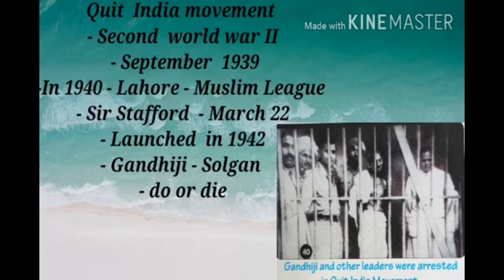Gandhiji and other leaders were arrested. There were violent protests all over the country. The Quit India movement made the British realize that they could not rule India any longer by force. The British decided to leave India.